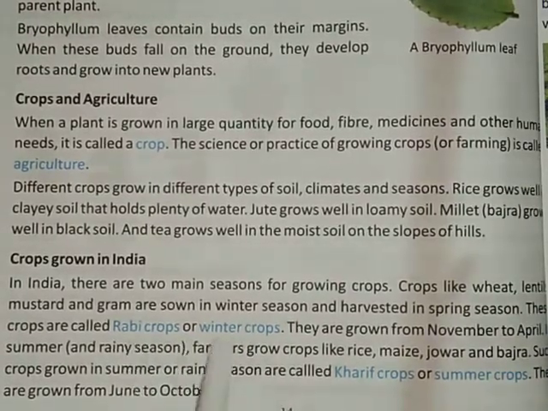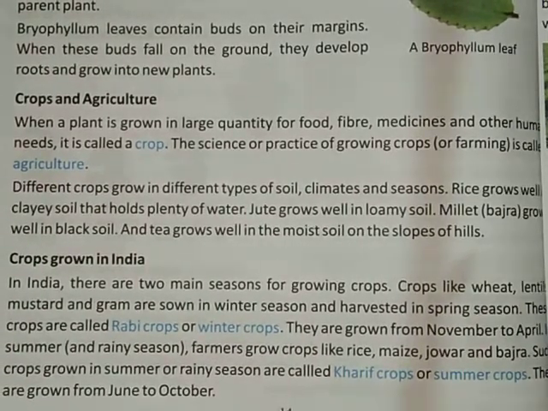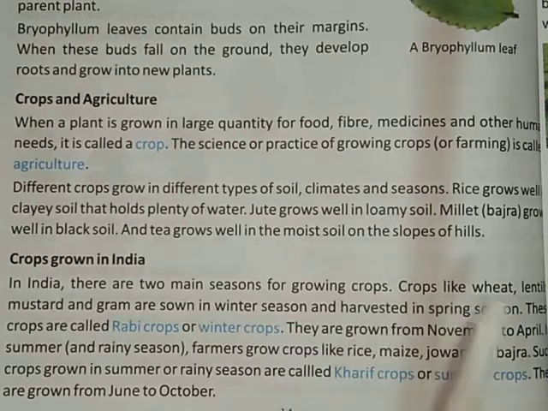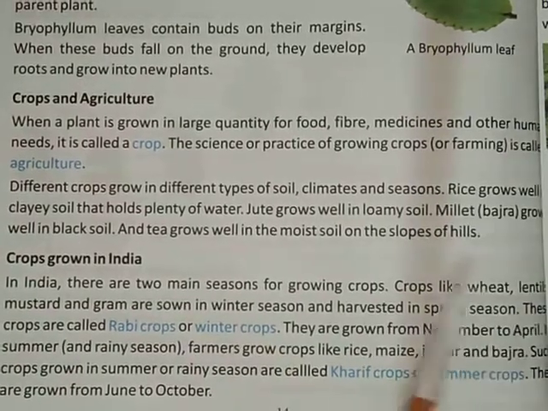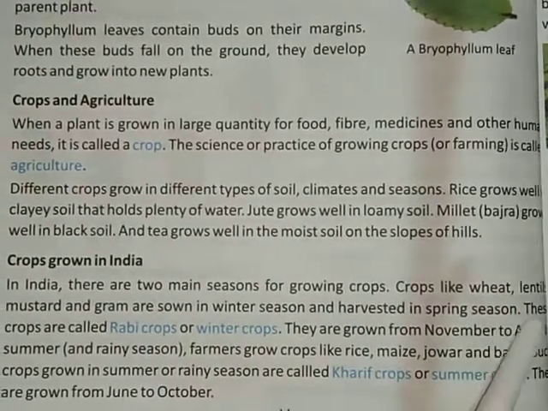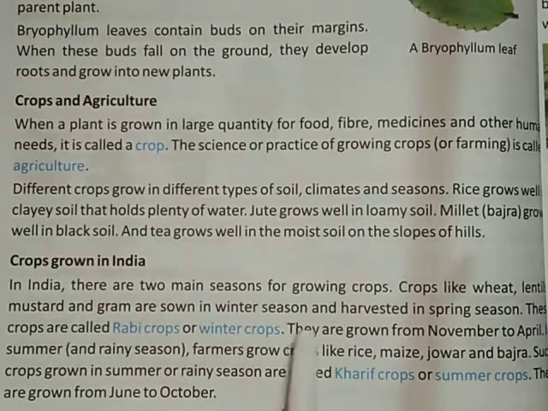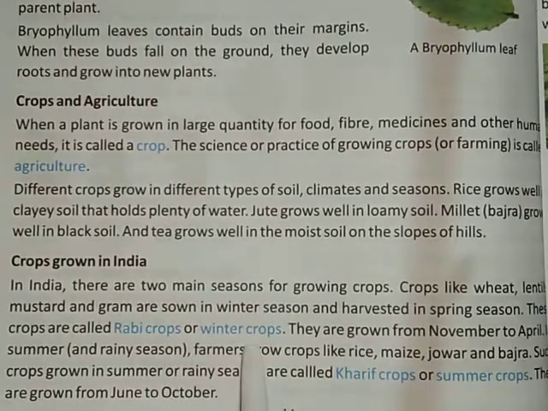Rabi crops are called winter crops and kharif crops are called summer crops. Clear? So crops which are grown in the winter season are called rabi crops, and examples of these crops are wheat, lentils, mustard, gram. Clear? So rabi crops are grown in the winter season.